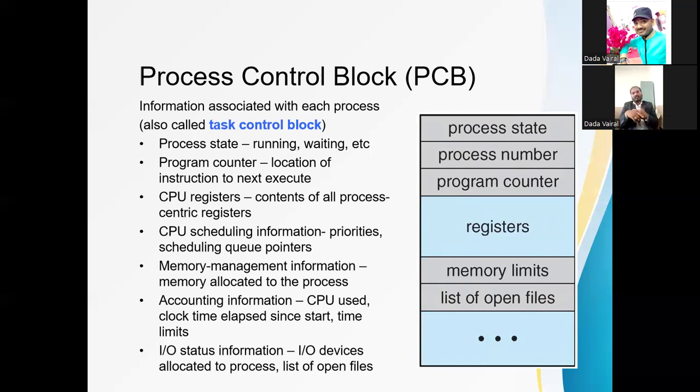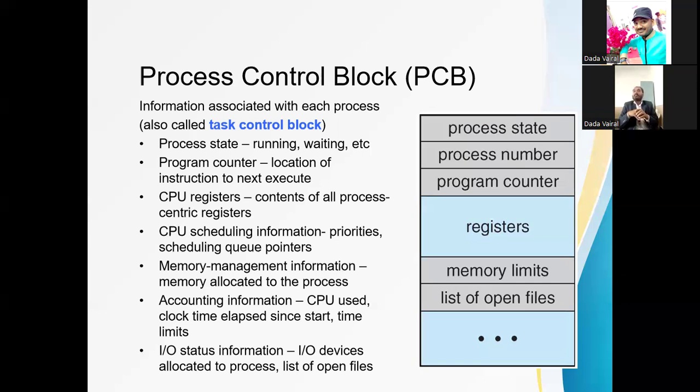Another is the program counter. The program counter is always incremented by one. A program is a set of instructions, and the execution of the program is the process. Suppose the program completes one instruction, then the PC, the program counter, is incremented by one. Suppose the process completes 100 instructions, then the program counter value is 100.